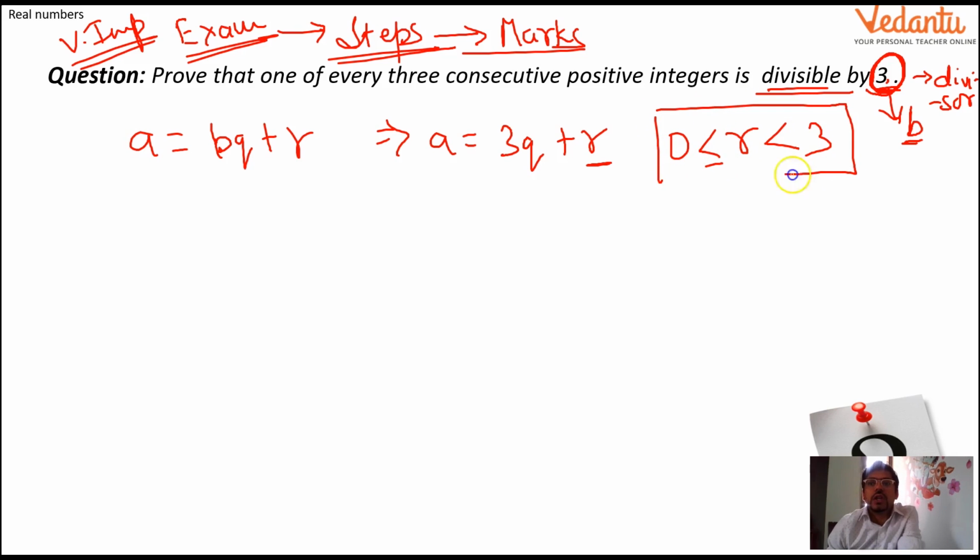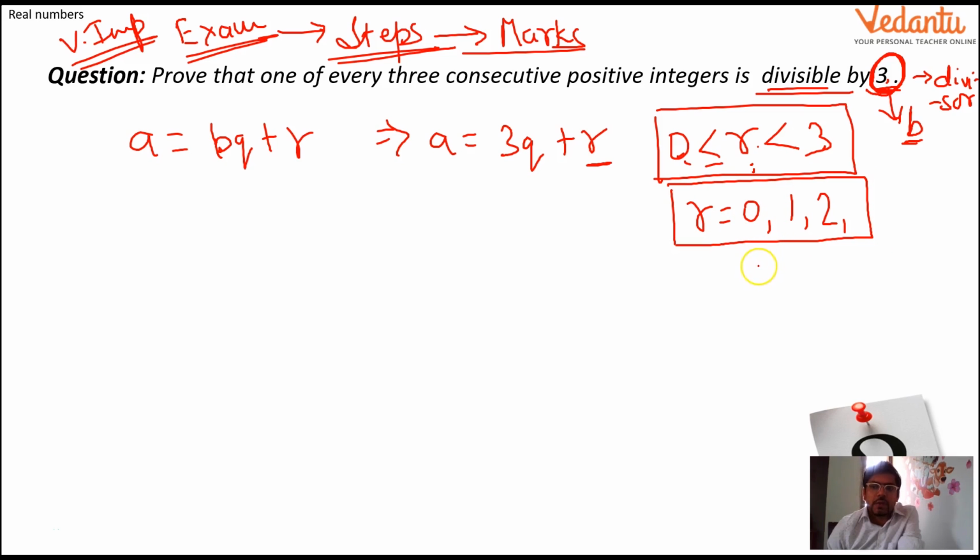So we have a condition. The remainder will be either equal to 0 or greater than 0 but less than 3. So what are all the integral values possible for this remainder? 0 is possible, r can be equal to 0, or r can be equal to 1, or r can be equal to 2. There are no other options possible. And even if you try to understand it from the other side, you will see that if I divide any number by 3, the remainder can only be 0, 1, or 2.